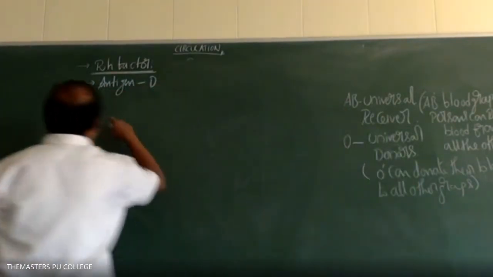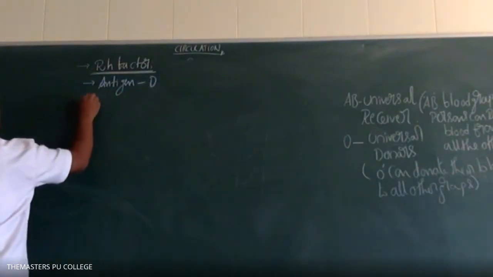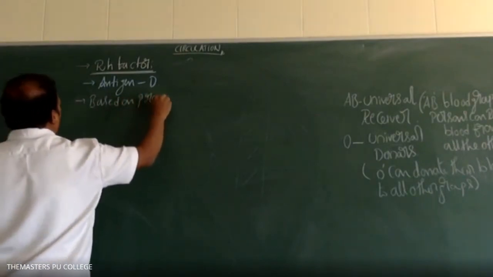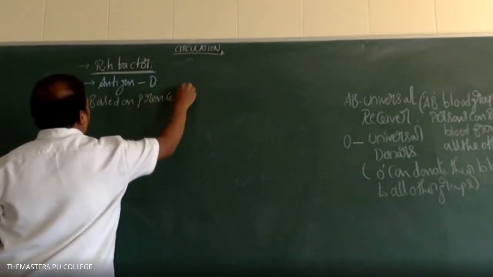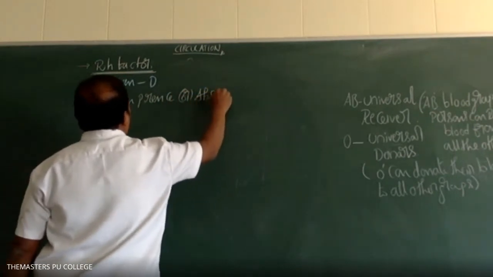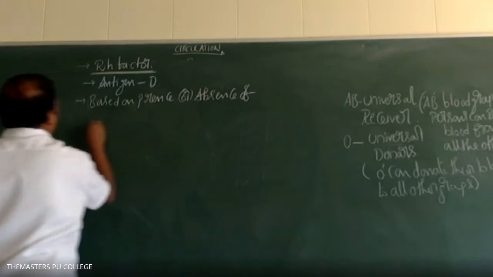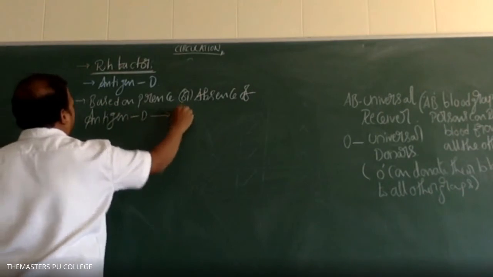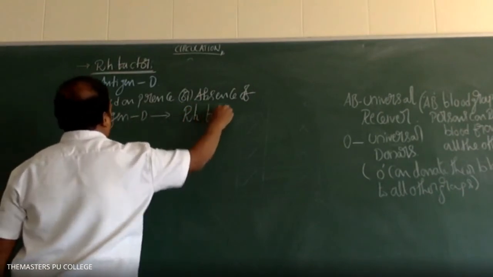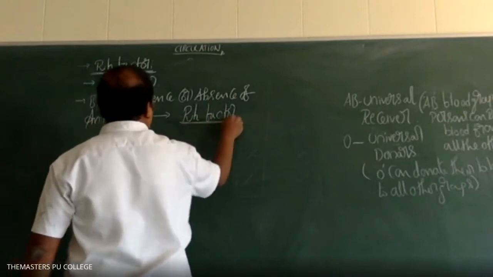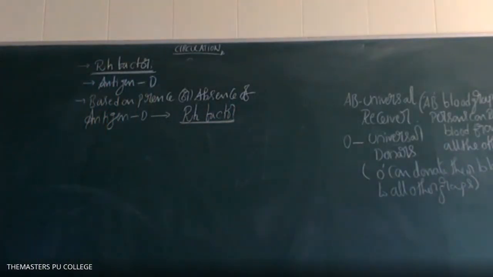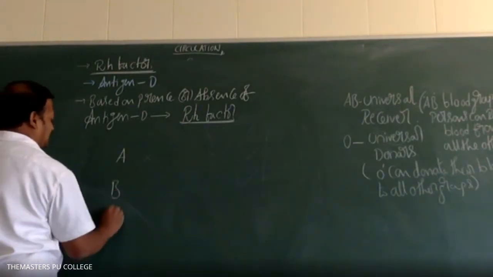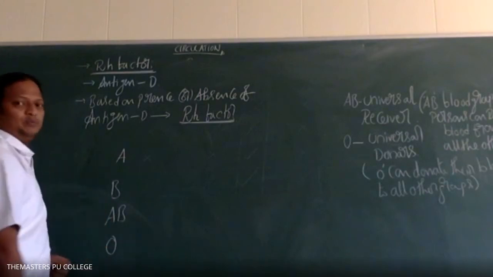So write here: based on presence or absence of antigen D, what is determined? RH factor is going to be determined. For example, A blood group persons, B blood group persons, AB blood group persons, O blood group persons.